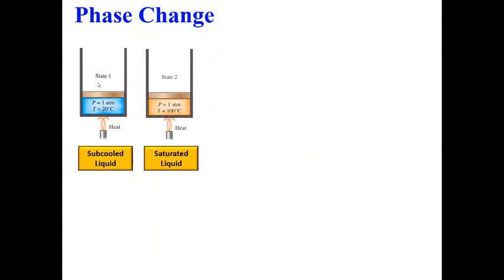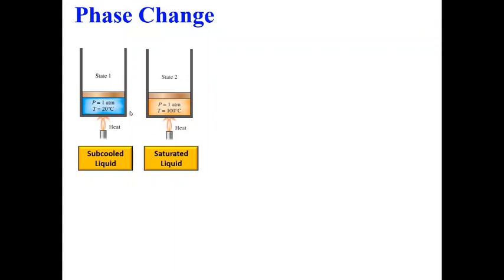Okay, now let us look at phase change processes step by step. In this example also, some of these terms we discussed previously will be more clear. So let us say I have a piston cylinder arrangement where I have kept liquid water at 1 atmosphere and 20 degrees Celsius. The pressure inside is 1 atmosphere, which means the piston is massless and frictionless, so it is just maintaining the ambient pressure here. Now I start to heat the system. This is a subcooled liquid. I start to heat. This is my state 1.